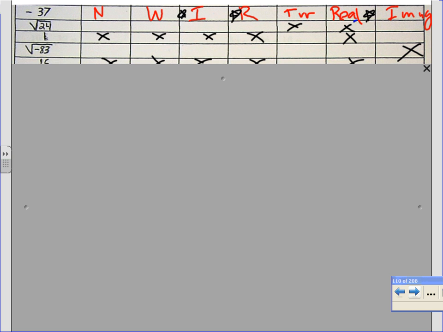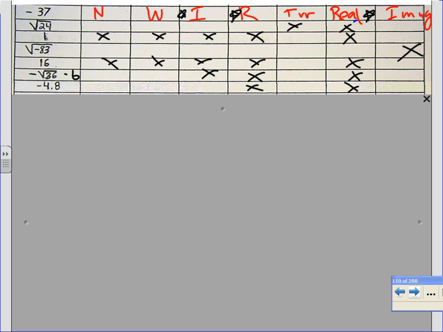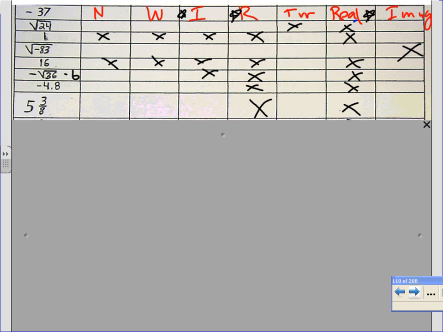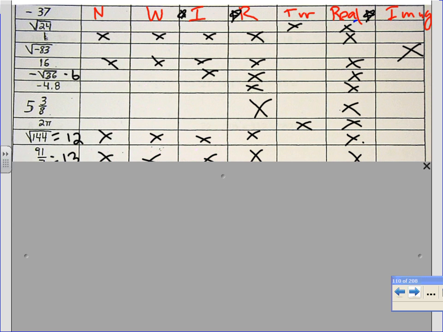Yeah, too fast. Okay. 16, natural, whole, integer, rational, real. Negative square root of 36, integer, rational, real. Is that a little bit better? Negative 4.8, rational, real. 5 3/8, rational, real. They're also up on the smartboard. 2 pi, irrational, real. Square root of 144, natural, whole, integer, rational, real. 91/7, be careful, that's really equal to 13. Natural, whole, integer, rational, real.